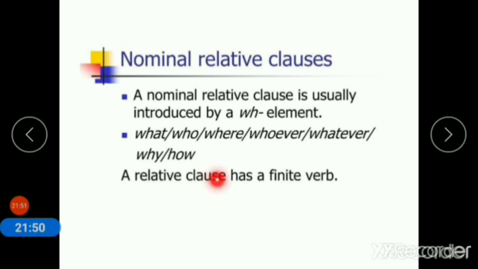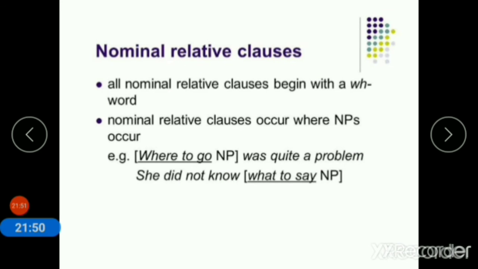A relative clause has a finite verb. All nominal relative clauses begin with WH words. Nominal relative clauses occur where noun phrases occur. For example, this sentence: Where to go was quite a problem.